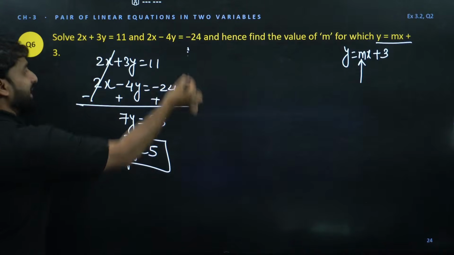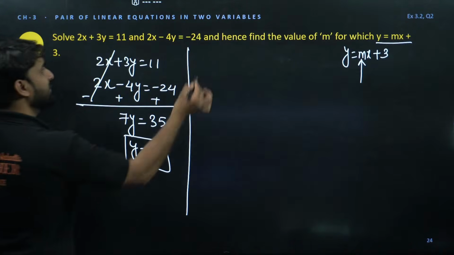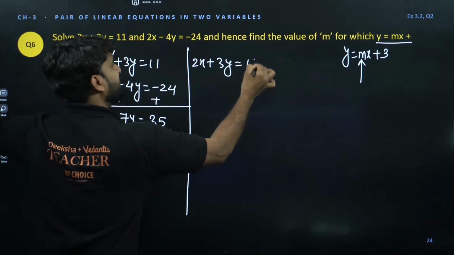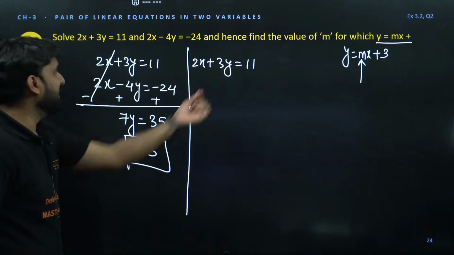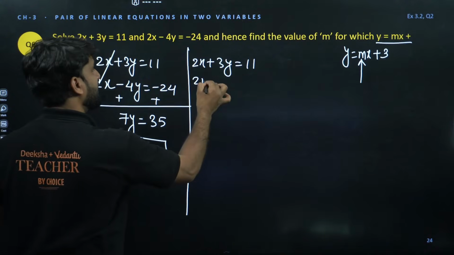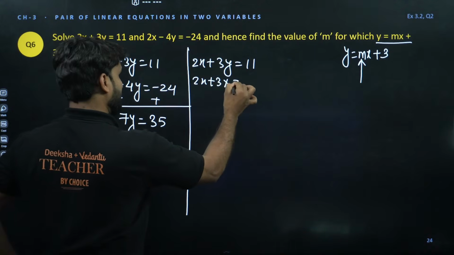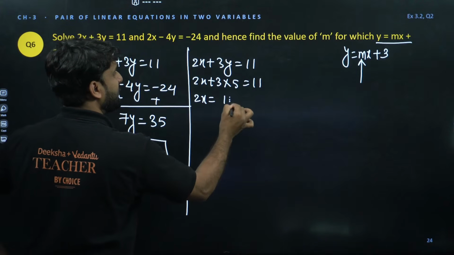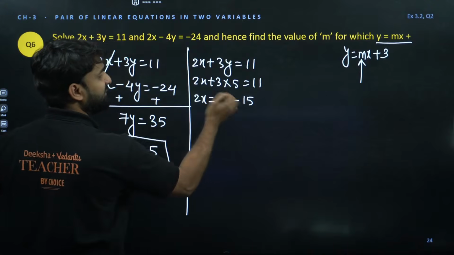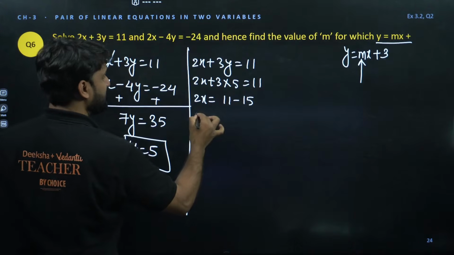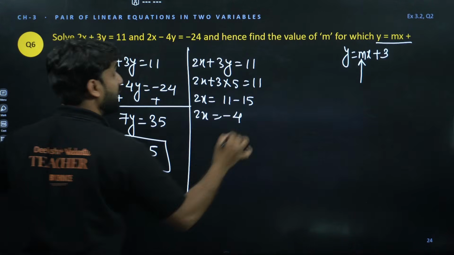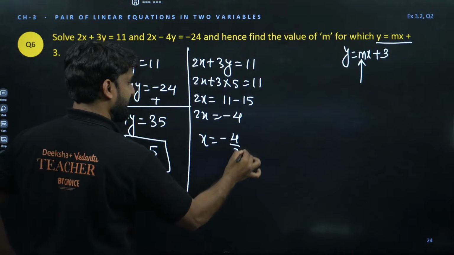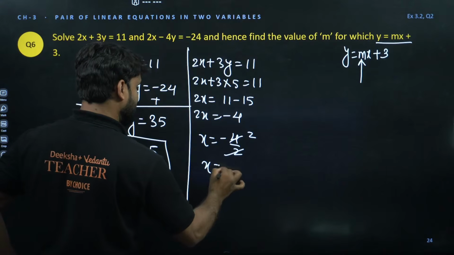And once you get y, you can put it in any equation. So to find the value of x, now put y is equal to 5 here. So 2x plus 3 into 5 is 11. So this is 2x, 5 3s are 15. So 11 minus 15, 15 will go there. So 11 minus 15 will be equal to minus 4. So what will be x? x will be minus 4 divided by 2. So we have x is equal to minus 2.